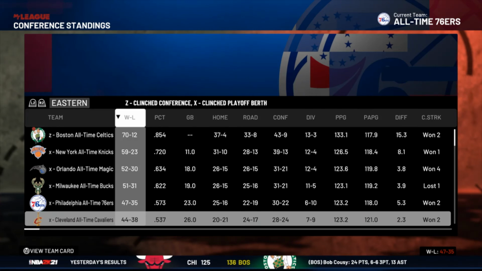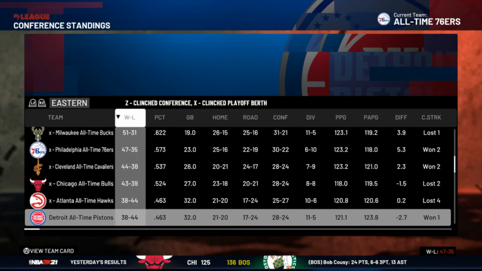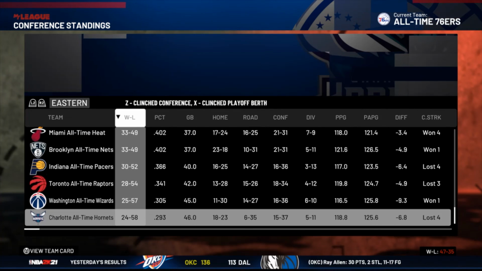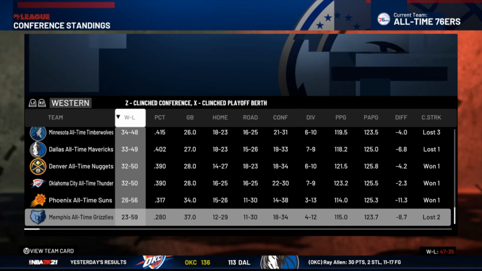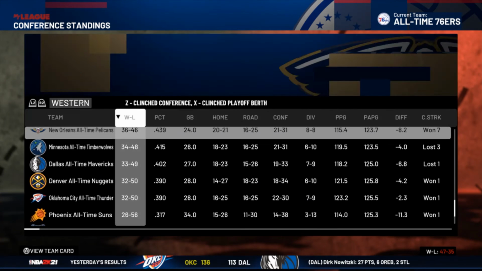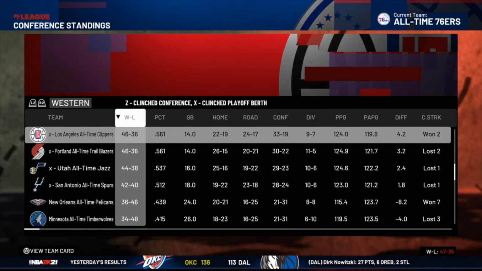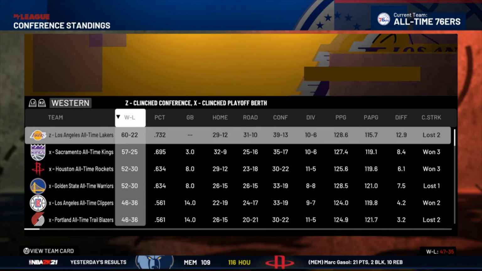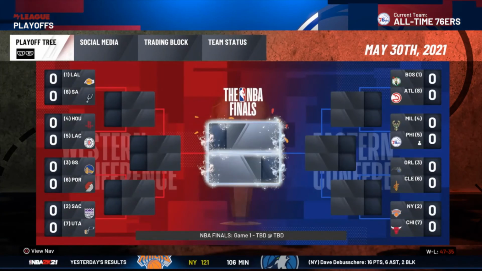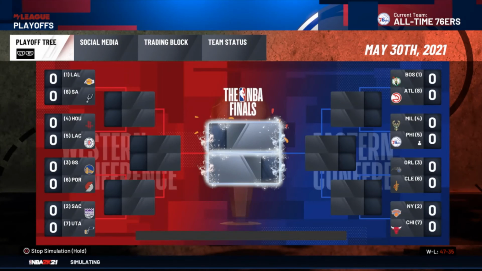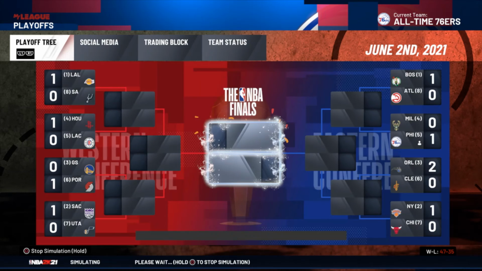Then the Knicks, then the Magic, then the Bucks, then the Sixers, then the Cavs, then the Bulls, and the Hawks getting the last spot. In the Western Conference, we saw them, the Grizzlies were the worst. The Lakers at top, 60-22. Yeah. So just going to run through there.